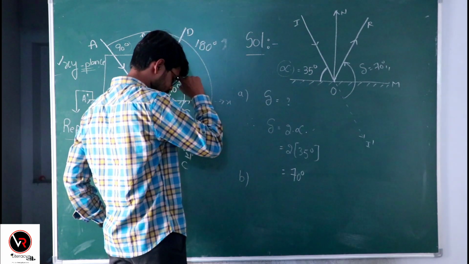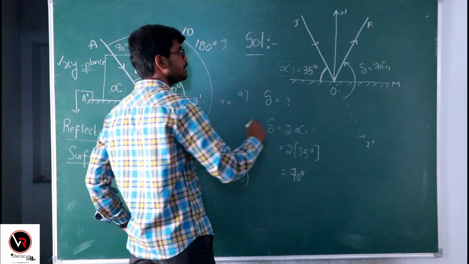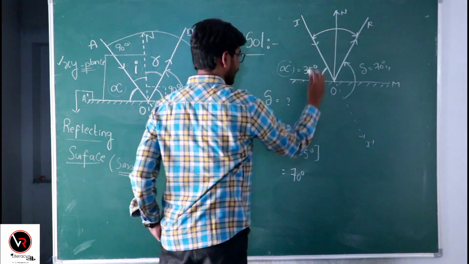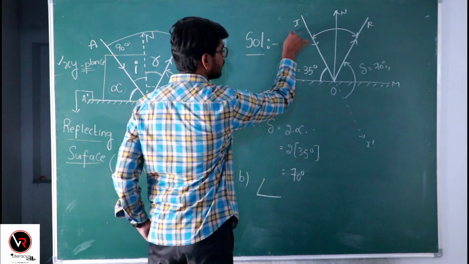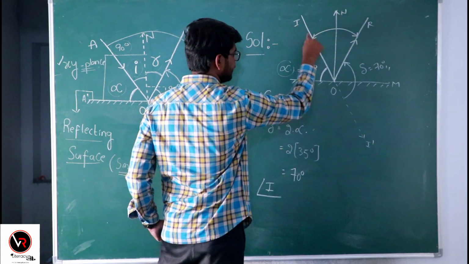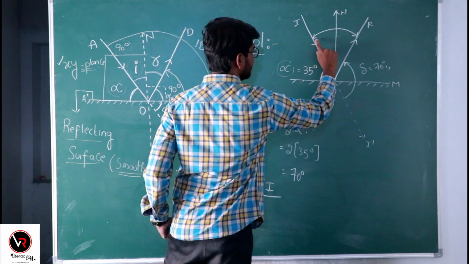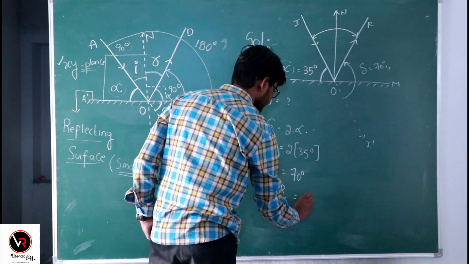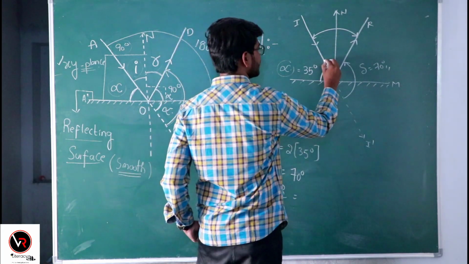And what is the second question? The angle between the incident ray and reflected ray, this angle. So we have to find angle IOR, that is the angle between the incident ray and reflected ray. So what is this angle?